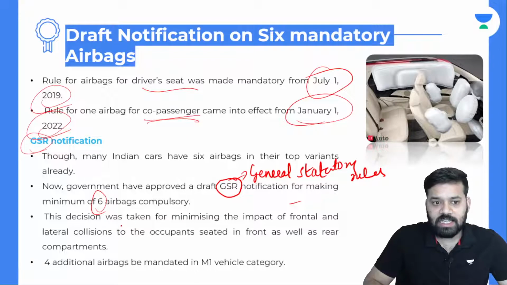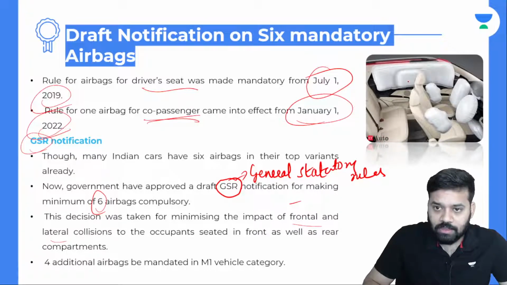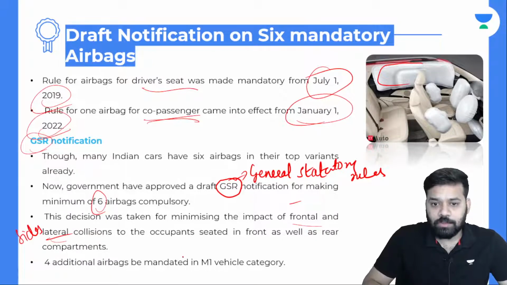This decision was taken for minimizing the impact of frontal and lateral collisions to the occupants seated in front as well as rear compartments. Now, not only in the front they want airbags, in the back also, and in the sides. Lateral is nothing but the sides. They want some degree of safety, and 4 additional airbags to be mandated in M1 vehicle category.